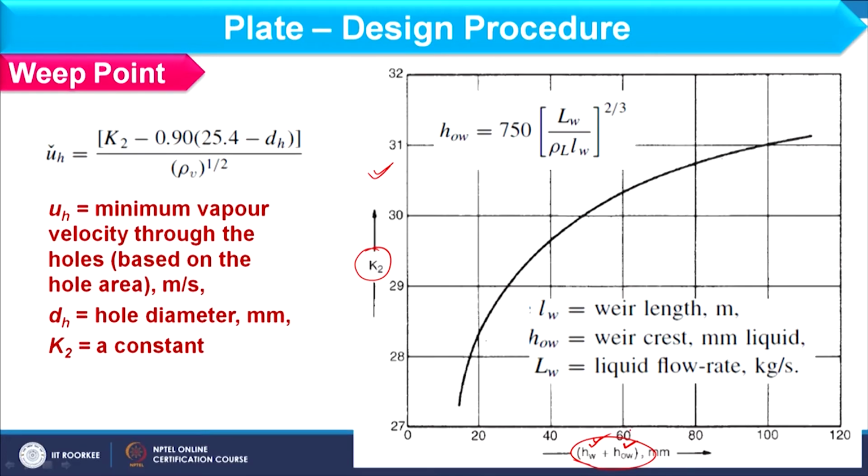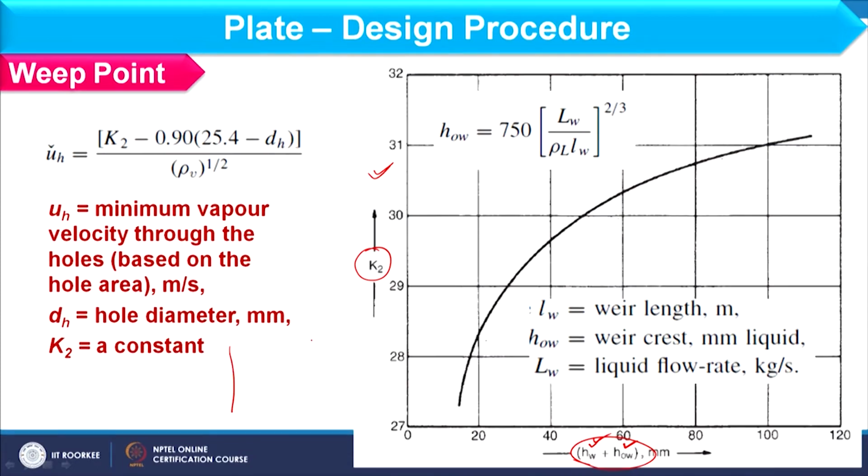Let us say I have this much height of the weir and liquid will move over this. Whatever height of the liquid layer it makes over the weir height, that we consider as the crest, or the weir crest. Let us say I have this column, and this is one plate, this is another plate, and here I have the weeping and here I have the weir.